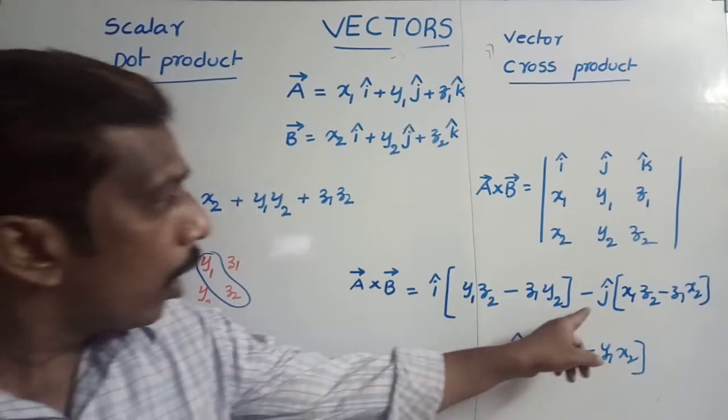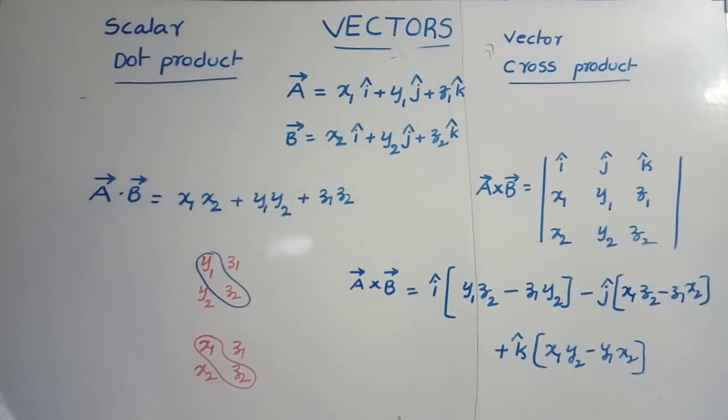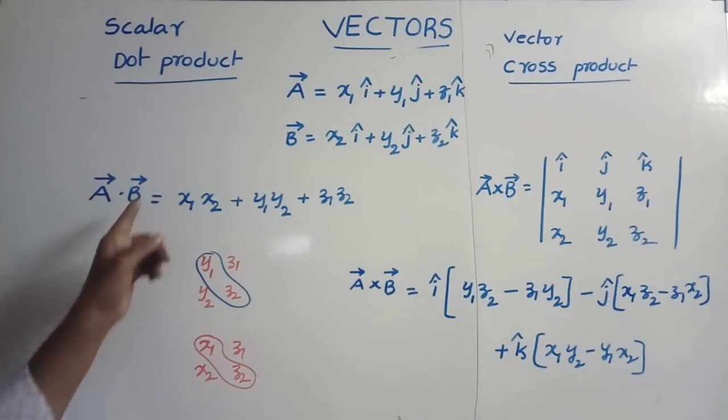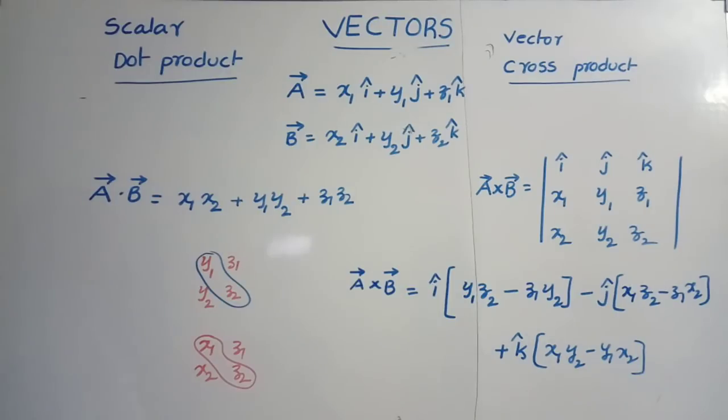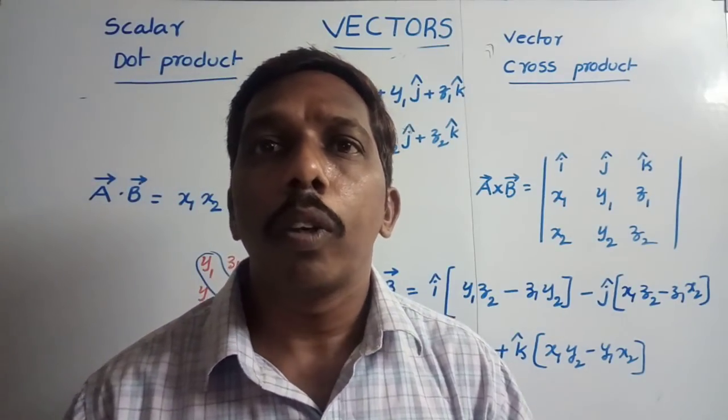Here we got i cap, j cap, k cap. That's why if two vectors are multiplied and the resultant is a vector quantity, it is said to be cross product. If two vectors are multiplied and the resultant is a scalar quantity, that is said to be dot product. Okay? So these are the major points about vectors.